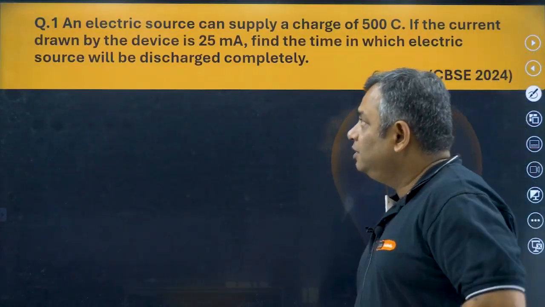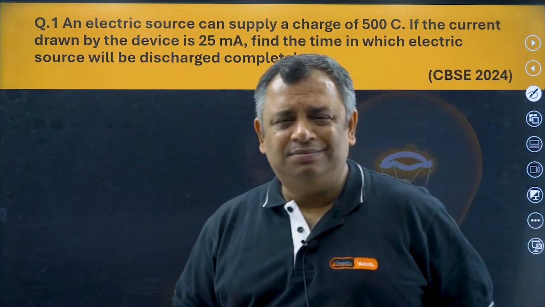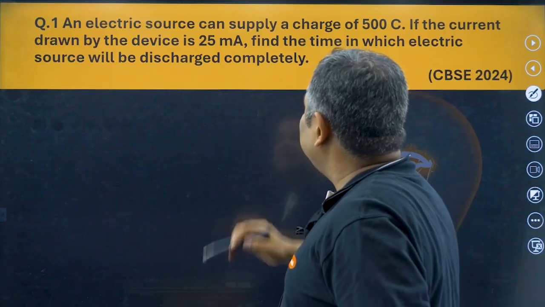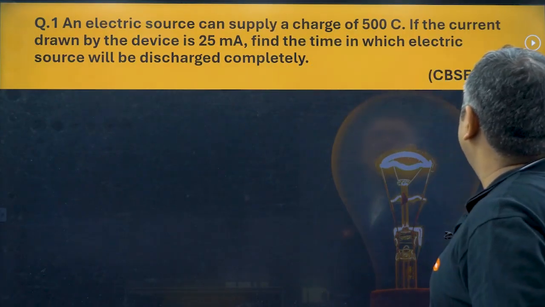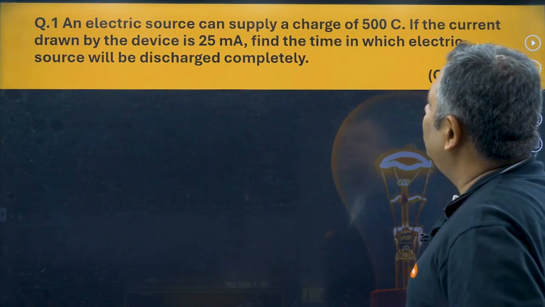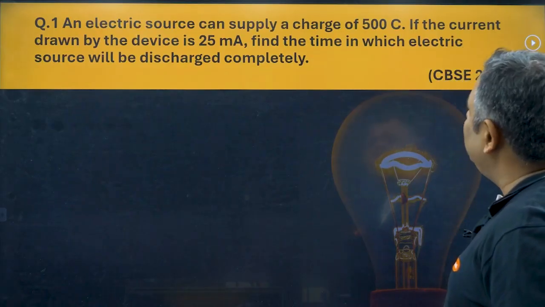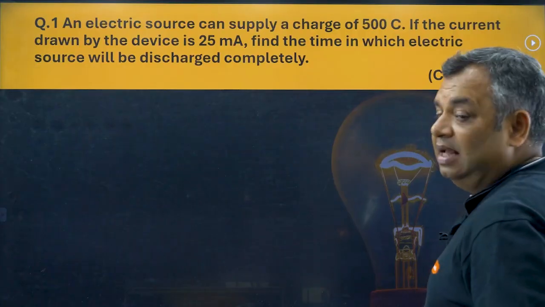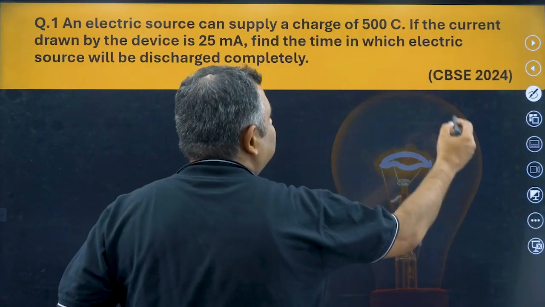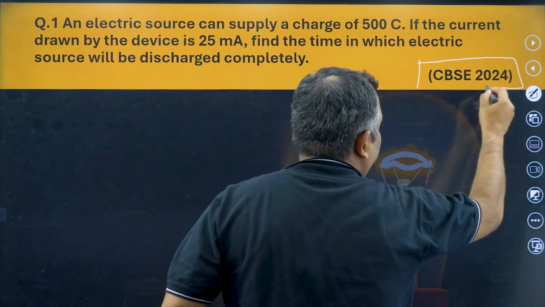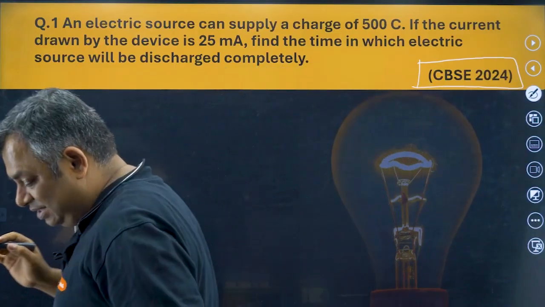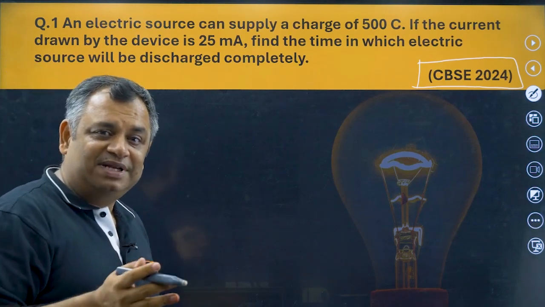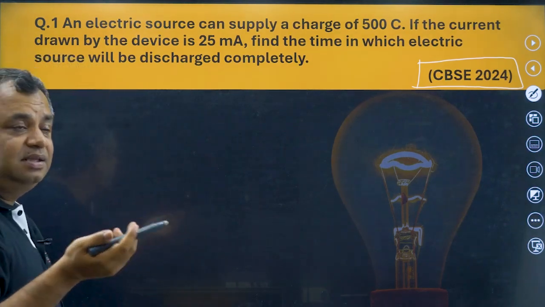Let's solve the question here. Now this question is a very simple question, just a walk in the park. It says an electric source can supply a charge of 500 coulomb. If the current drawn by the device is 25 milliampere, find the time in which the electric source will be discharged completely. And this question came in CBSE 2024. Now imagine such an easy question comes from the chapter of electricity. Sometimes difficult questions will also come, but sometimes an easy question comes in. So let us solve this.